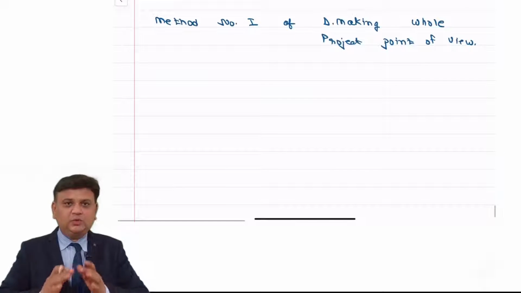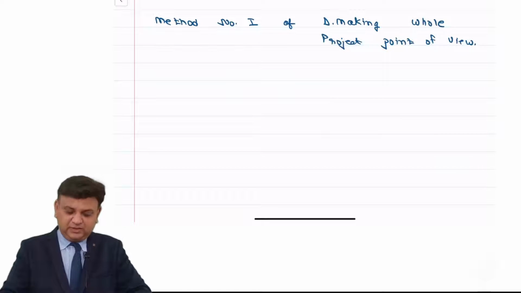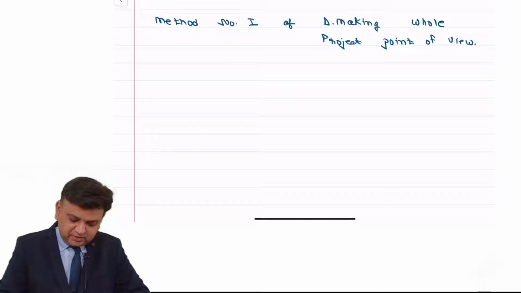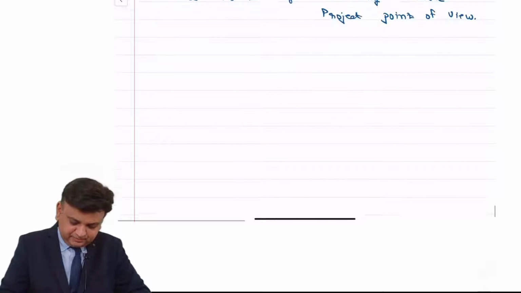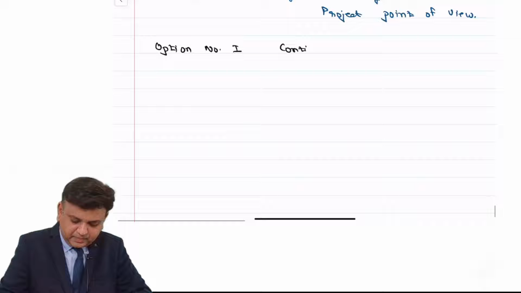Friends, the term whole project point of view stands for you make the calculation of NPV for both of them separately. So write down the answer. Option number one, continue with existing machinery.